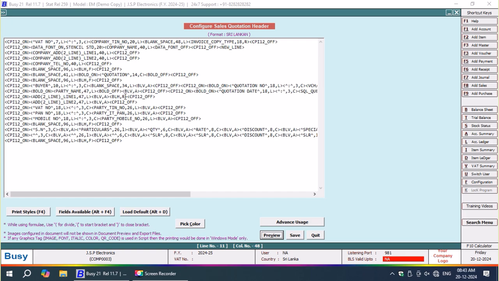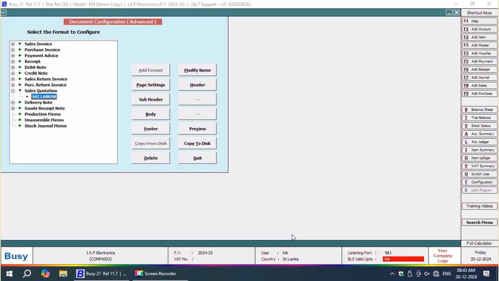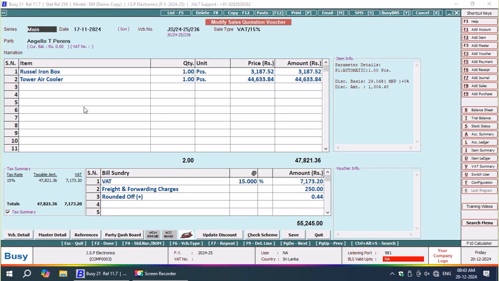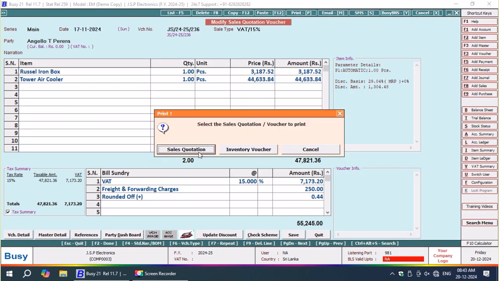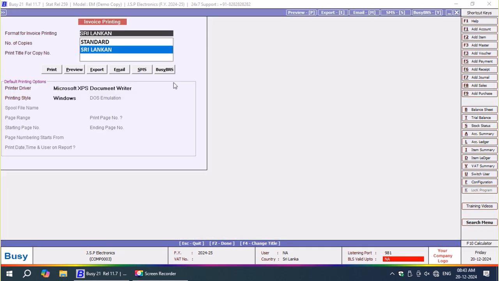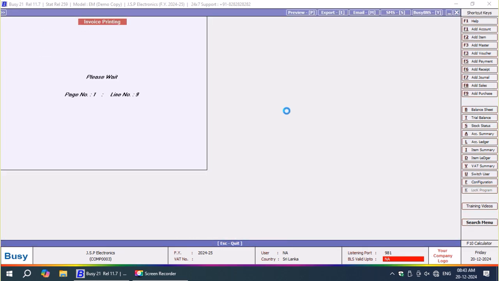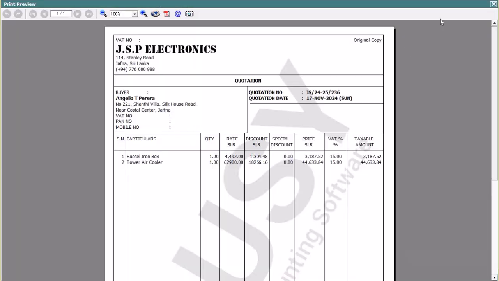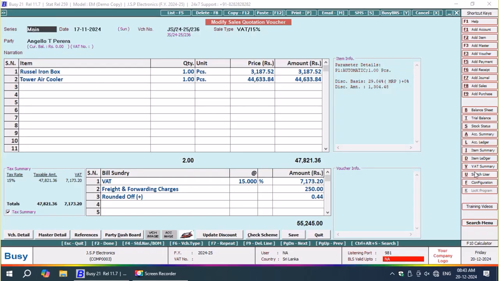Then I'm planning to use a horizontal line. Now I'm planning to add the horizontal line. Yeah, that's okay.